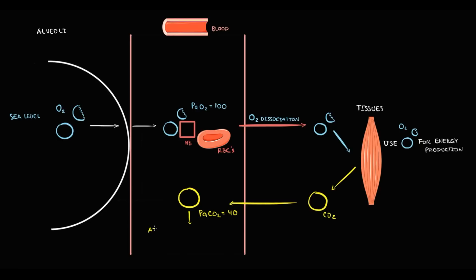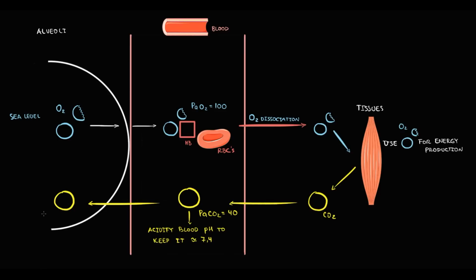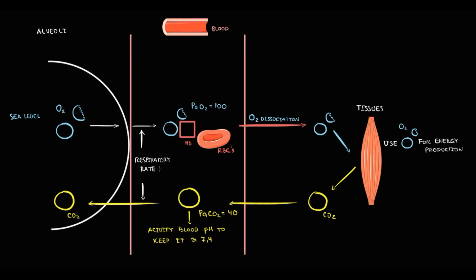The major role of carbon dioxide in the blood is to acidify blood, and by this we can maintain our blood pH within normal margins, which is approximately 7.4. From the blood, carbon dioxide diffuses into the alveoli, and from alveoli we excrete carbon dioxide by exhalation. The income of oxygen into the blood and the excretion of carbon dioxide from the blood is stimulated by respiratory rate. So what happens at high altitude?